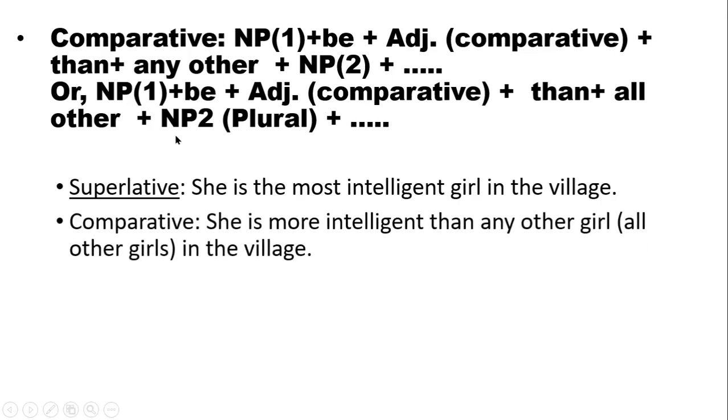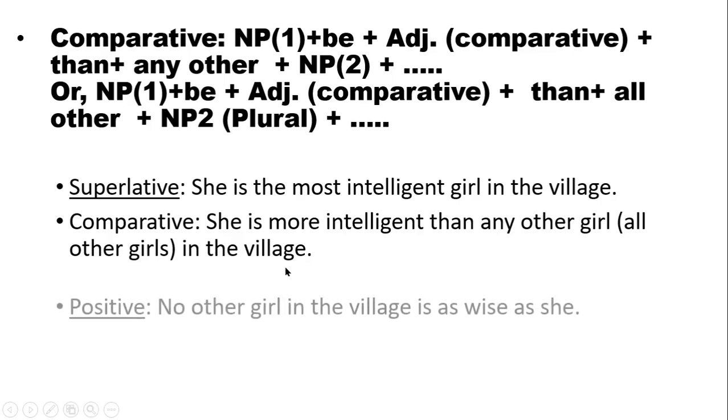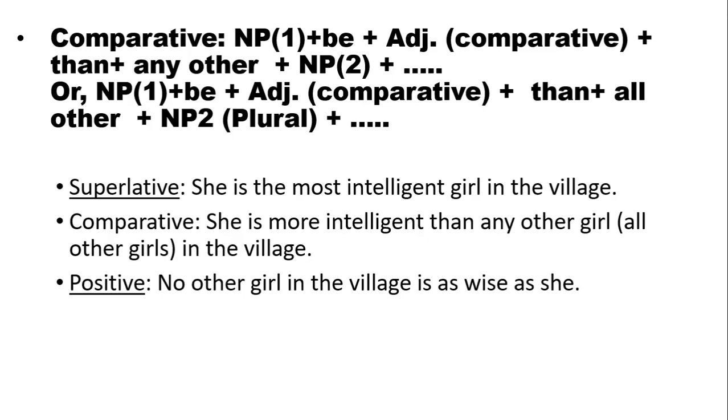Okay, when we are going to use all other, then we have to use the plural form for NP. So here is the answer. She is more intelligent than any other girl in the village. If you go for the second structure, then you can write down, she is more intelligent than all other girls in the village. Very easy.